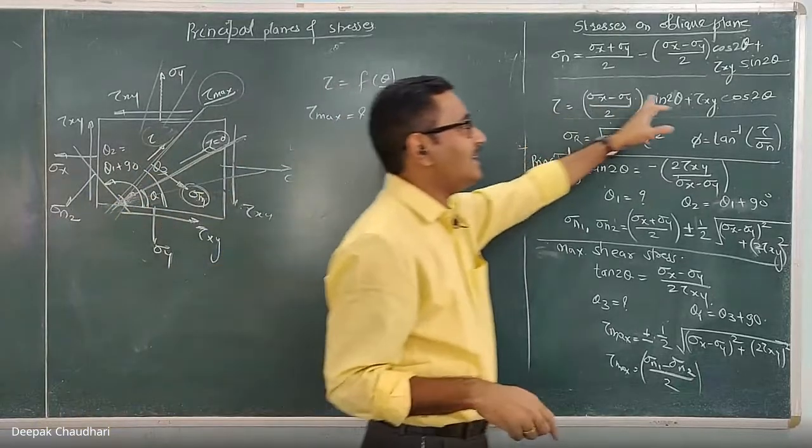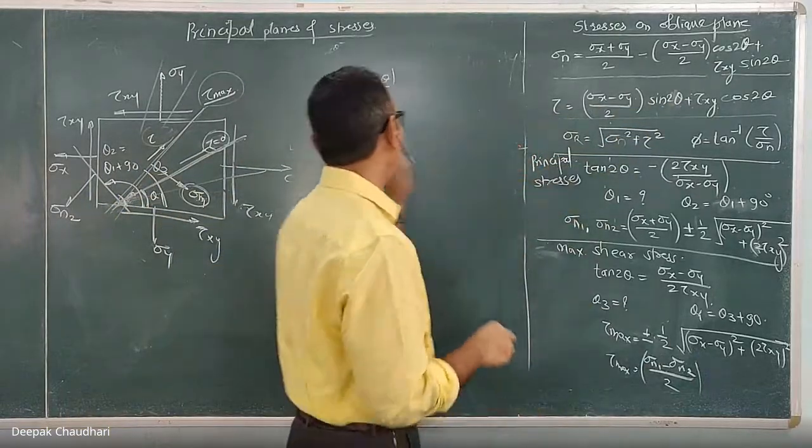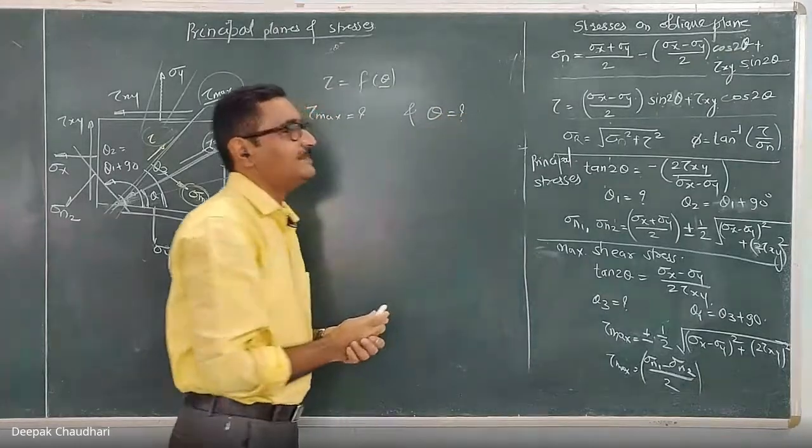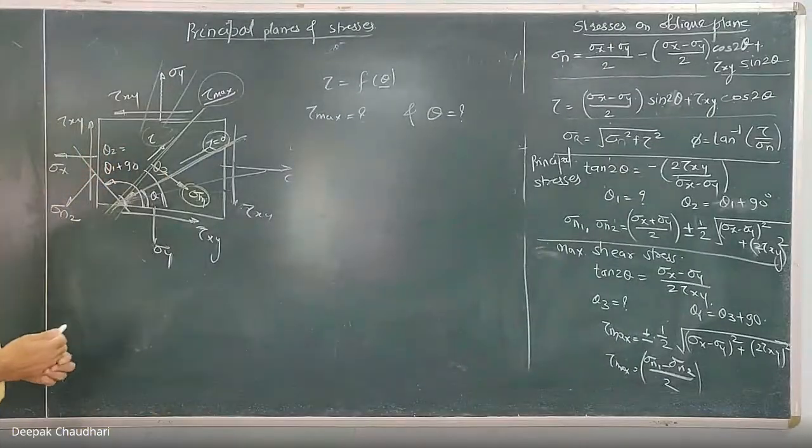अगर ये इक्वेशन है, उसमें से मुझे tau max कैलकुलेट करने का है और उसका पोजीशन कैलकुलेट करने का है। कैसे करेंगे? जनरल मैथमेटिक्स। We have the general formula of the shear stress acting on an oblique plane in terms of theta. Theta is the inclination of that oblique plane. Differentiate equal to 0.